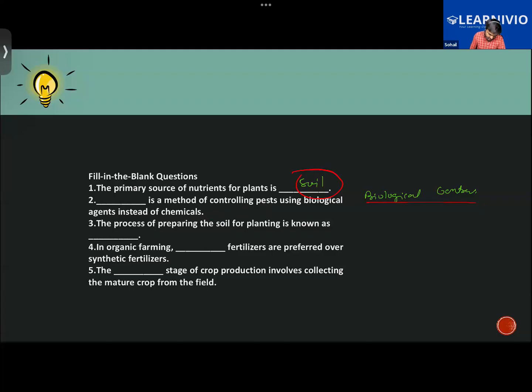The process of preparing the soil for planting is known as, so what have you written in this? Sowing. No, sowing is the method of. What have you written for question number 3? No, that is not correct. The process of preparing the soil for planting is known as soil preparation simply. In organic farming, dash fertilizers are preferred over synthetic fertilizers. For question number 4, what have you written? Chemical fertilizers. No, organic.